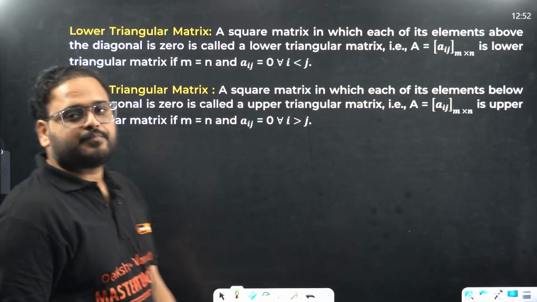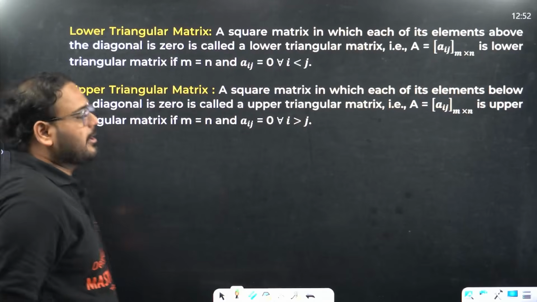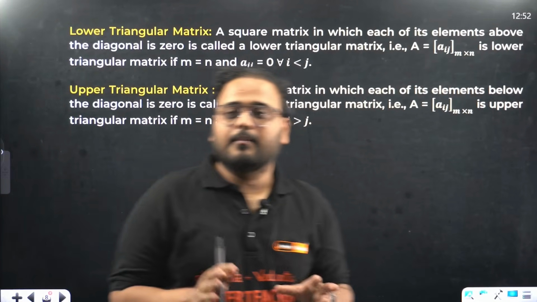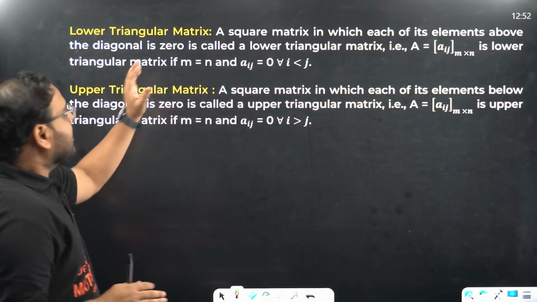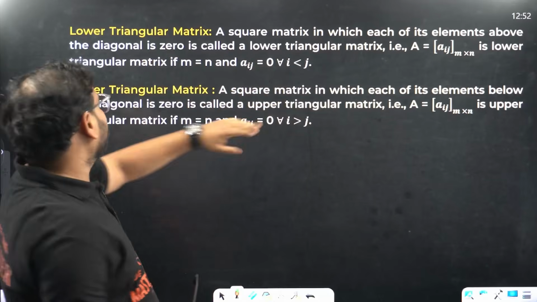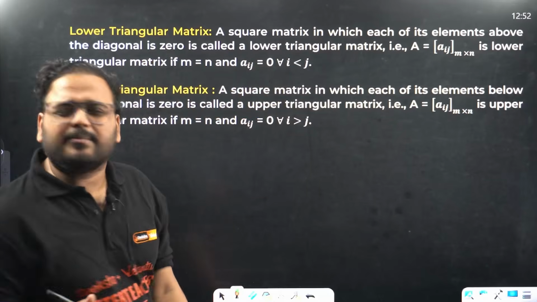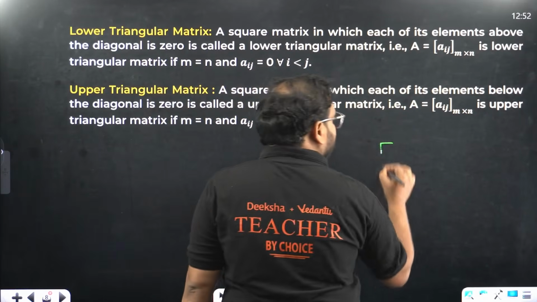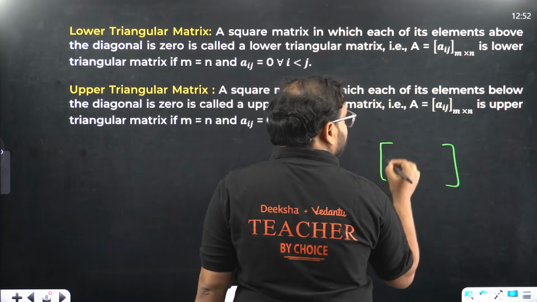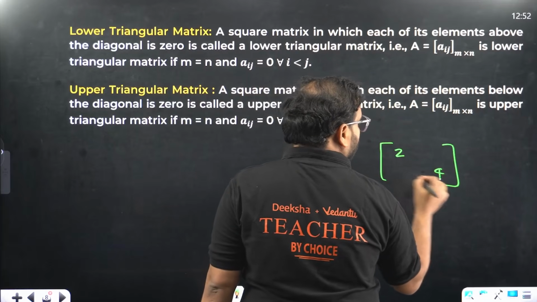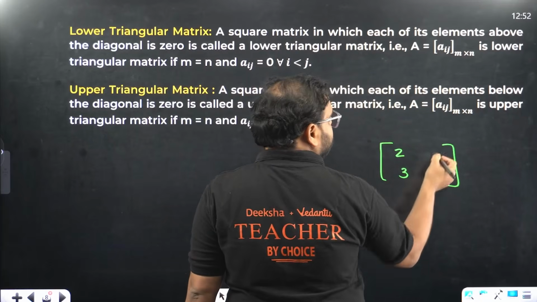Now we are moving to the lower triangular matrix. A lower triangular matrix is a square matrix in which each of its elements above the diagonal is 0. What does it mean, sir? If I take an example of a 2 cross 2 matrix, it is 2, 4, 3, and this is 0.